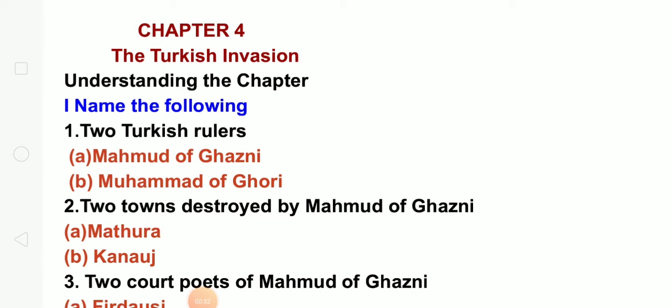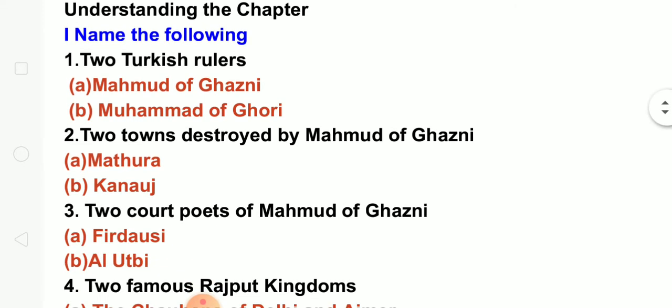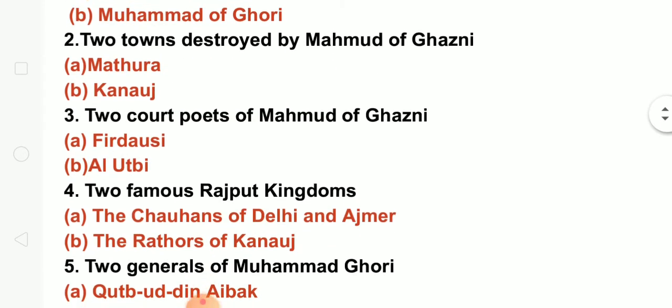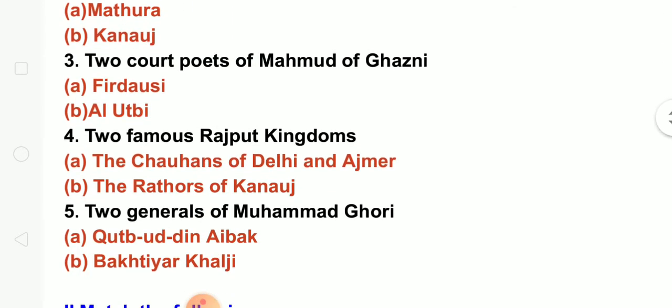The first one is understanding the chapter. It's an exercise which is given at the backside of your textbook. First question is name the following. Two Turkish rulers: Muhammad of Ghazni, Muhammad of Ghori. Two towns destroyed by Muhammad of Ghazni: Mathura, Kanauj. Two court poets of Muhammad of Ghazni: Firdausi, Al-Utbi.